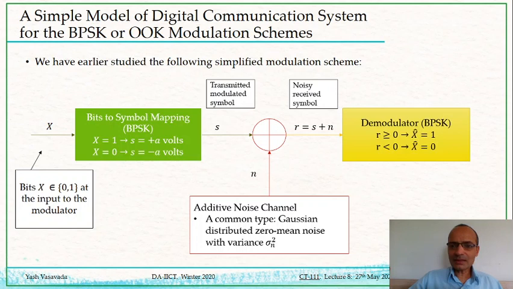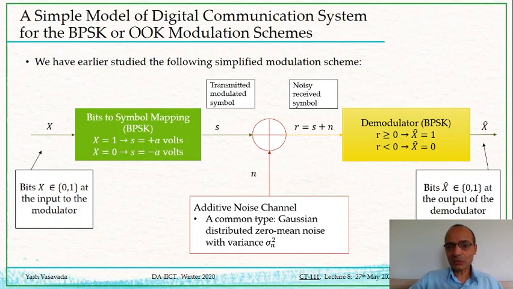This was then sent to the demodulator. You may recall that our demodulator was pretty simple. Whenever R was greater than 0, we demodulated that R as bit 1, and whenever R was less than 0, our X hat was bit 0. That X hat was the output of the demodulator. So this was a pretty simple model of BPSK that we have studied earlier.